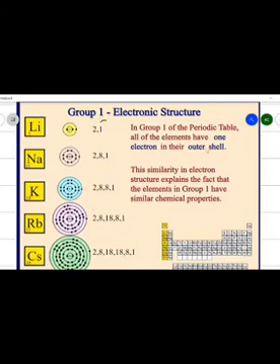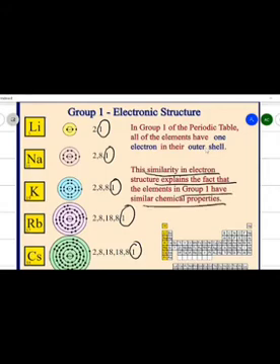In the last shell, that is the valence shell, you have a similar number of electrons, that is 1. So, with 1 electron in their outer shell, they show similarity because they have the same electronic configuration, and this similarity in electron structure explains why group 1 elements have the same chemical properties. This is group 1, situated here in the periodic table.